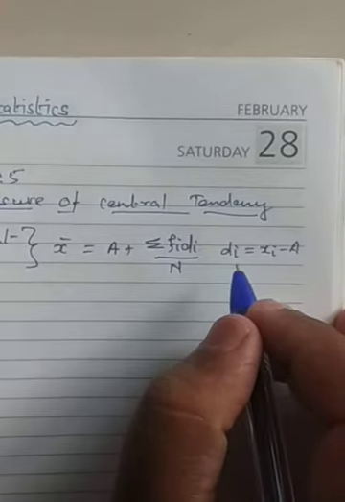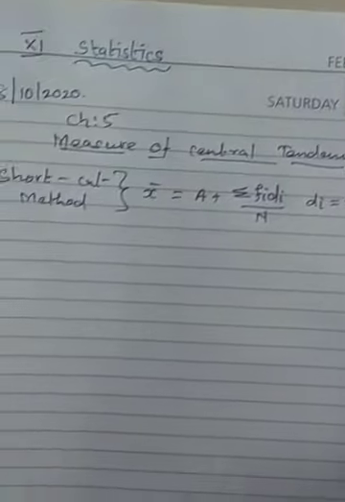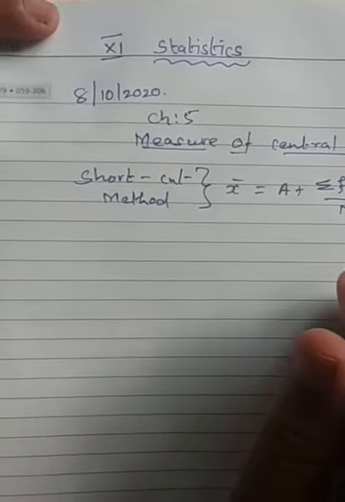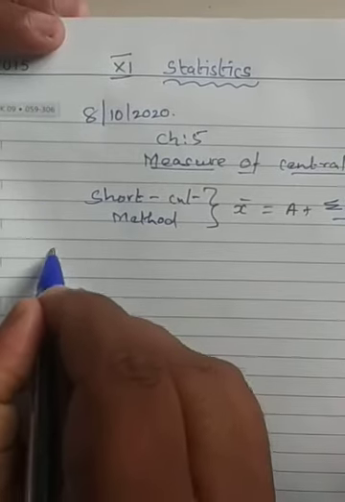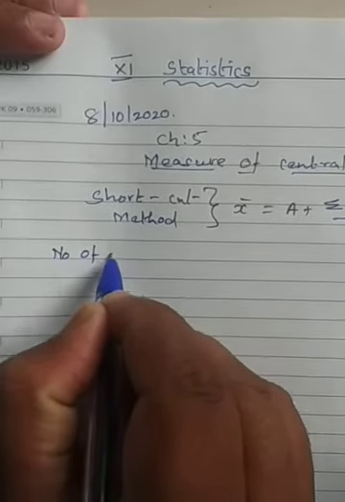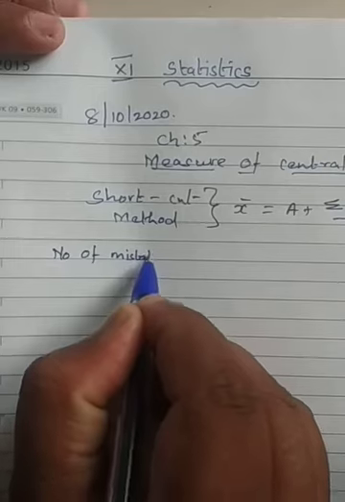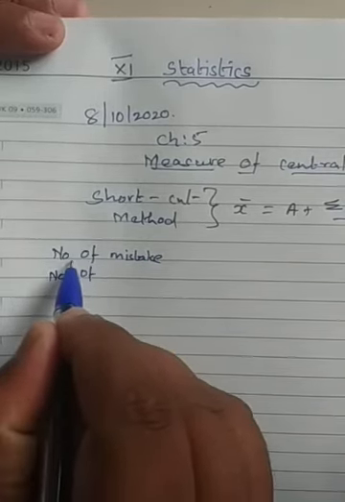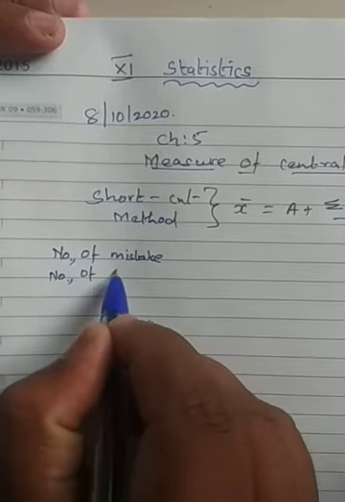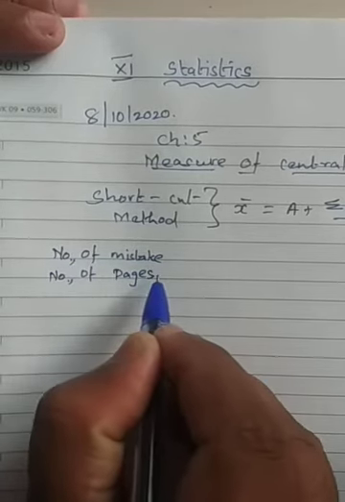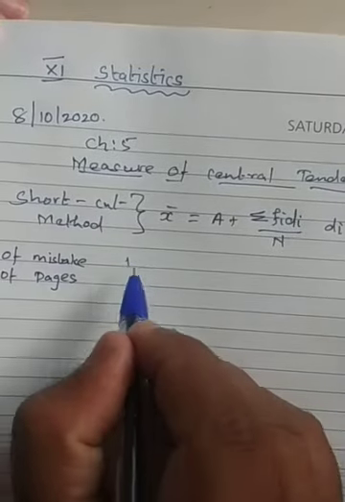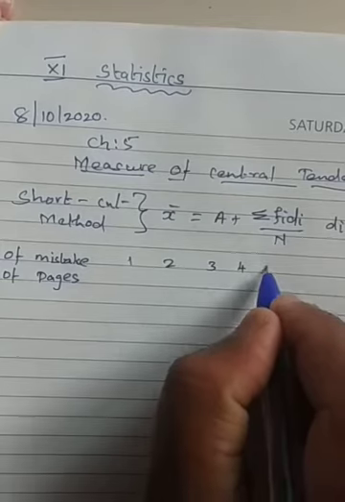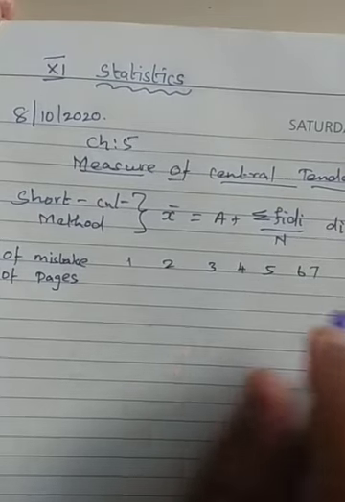This is grouped data, but it is a discrete type. I want to write a table, which helps us calculate here: the number of mistakes, and the frequency, which is the number of pages. I will write 1 to 7 mistakes.